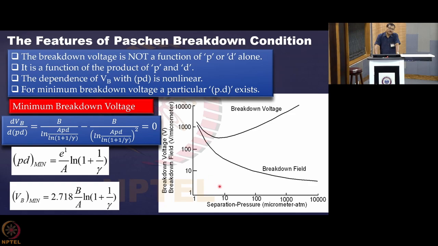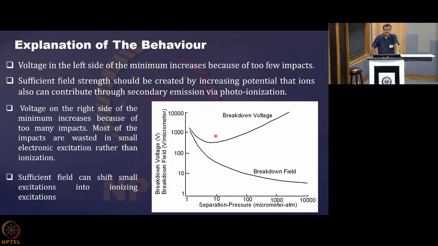So for breakdown you need to increase the breakdown potential. On the other hand, if you are increasing the pressure, then you are decreasing the mean free path. So again the electrons are not able to gain sufficient energy between two collisions so that they can cause the breakdown. So again the breakdown voltage is increasing. So this was the explanation.